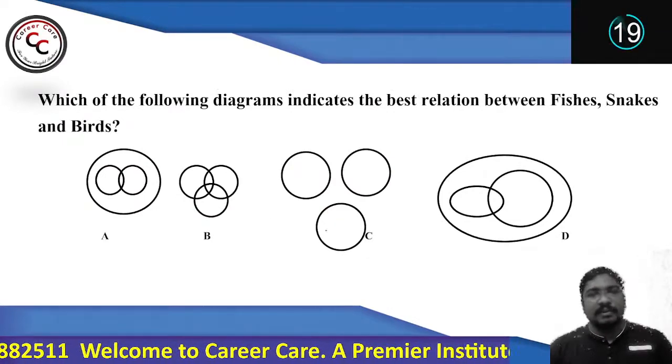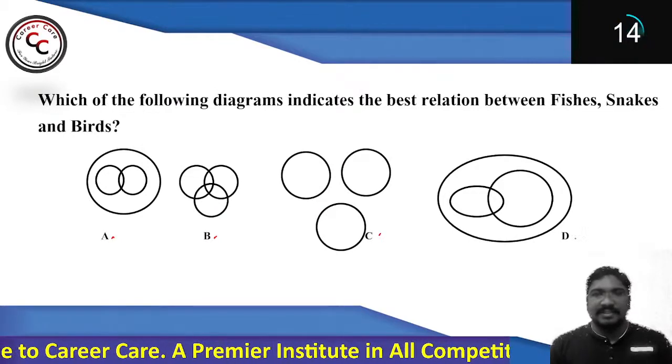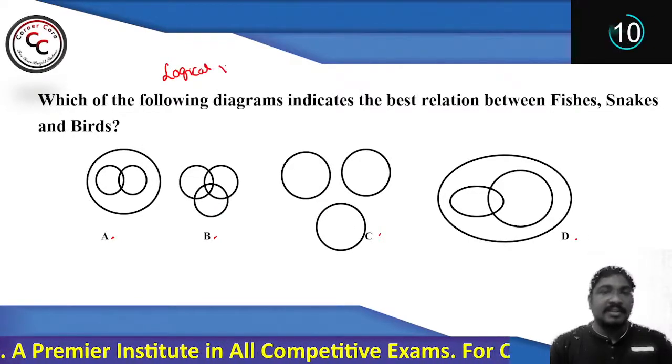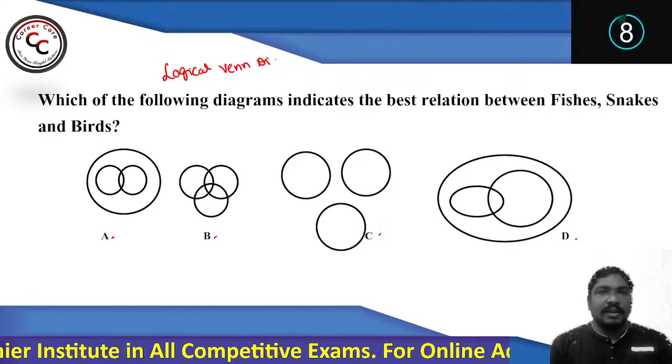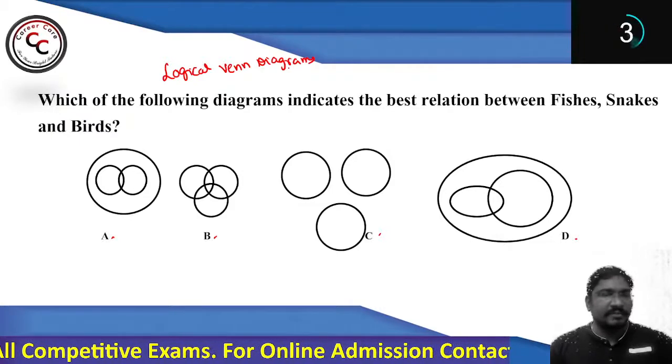Now look at this particular question purely based on logical Venn diagrams. Let's see what your answer says. Logical Venn diagrams: relationship between different keywords. Absolutely, 200 is our answer for the previous question.